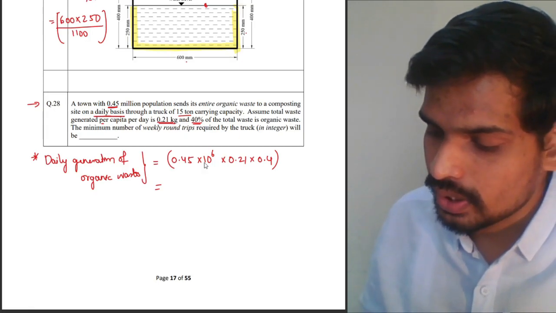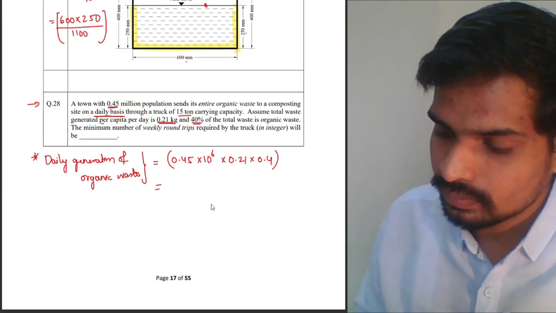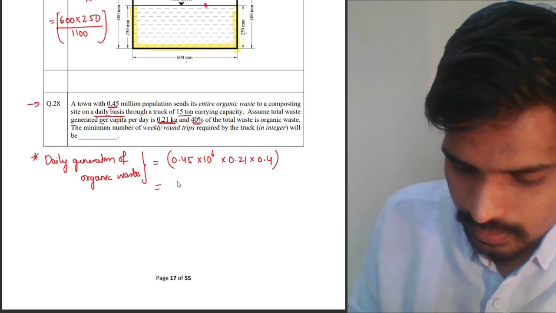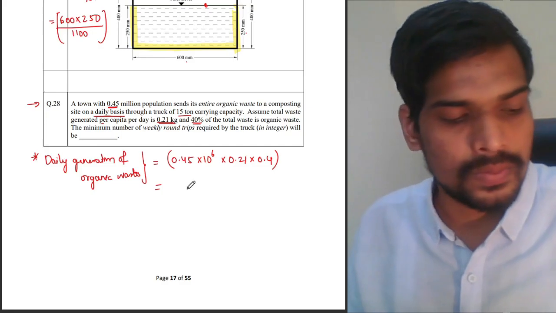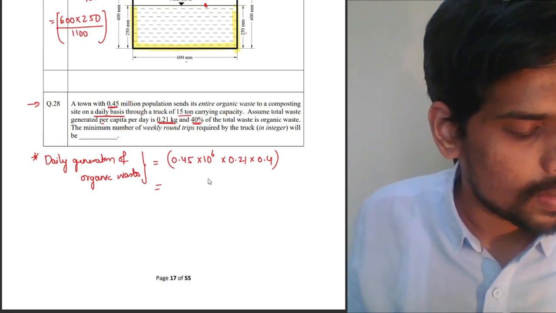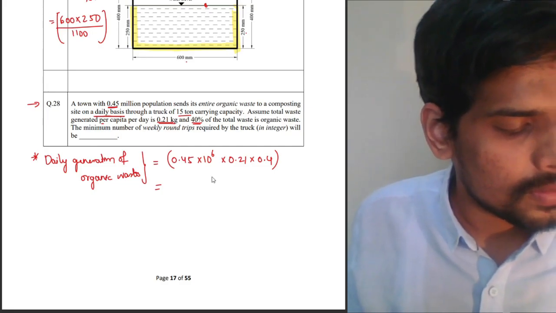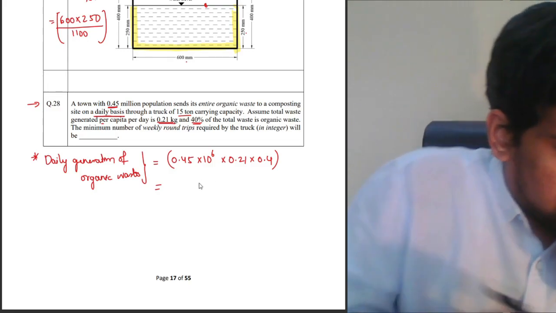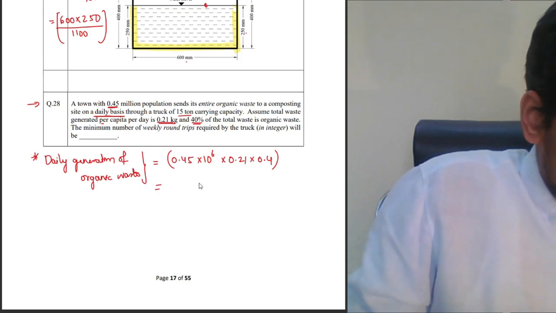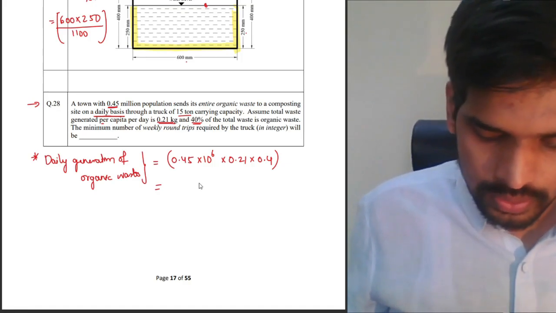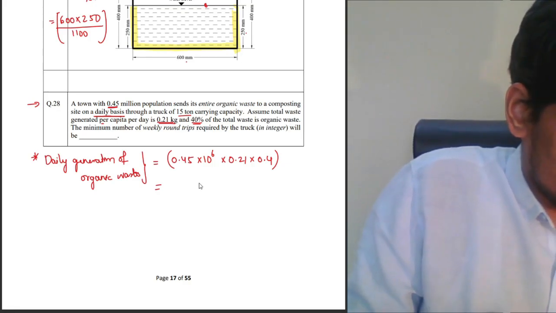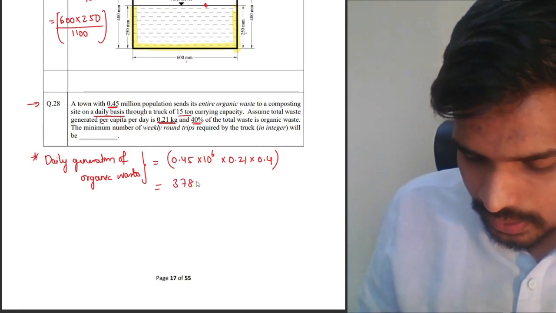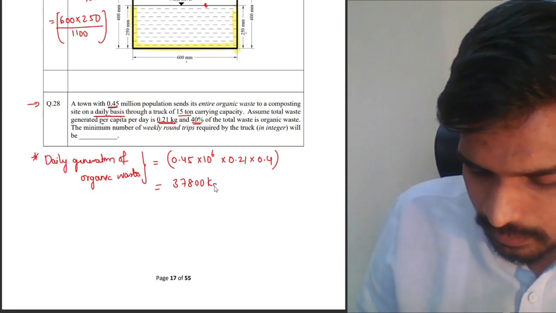I've done that calculation, and this will give me, just a second. 4,50,000 multiplied by 0.21 multiplied by 0.4, 37800 kg.